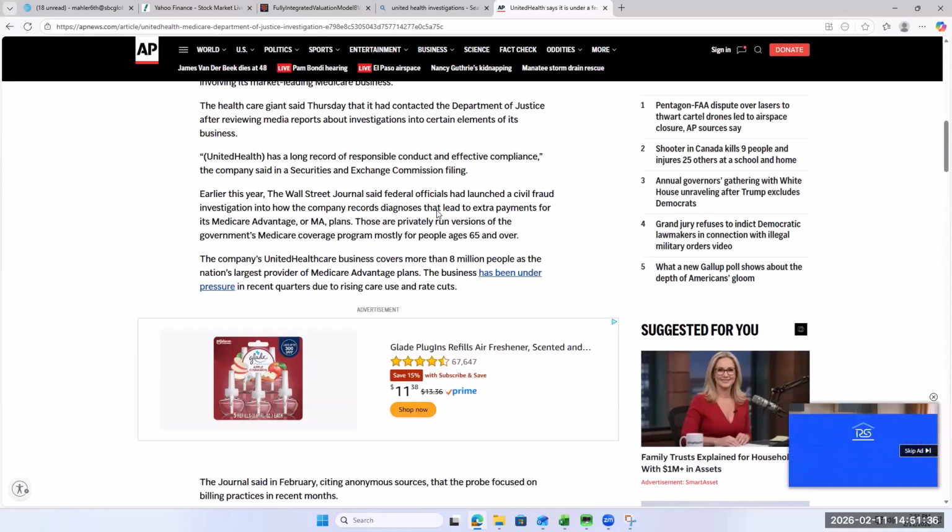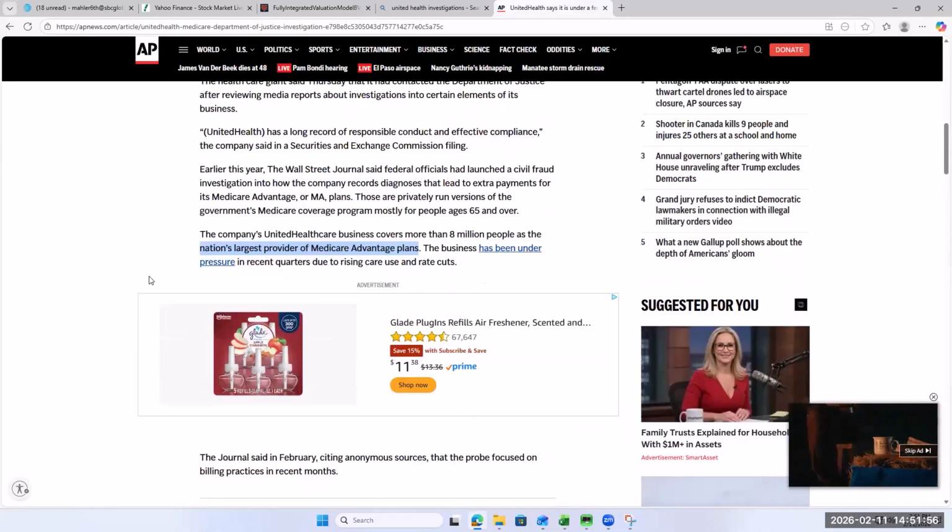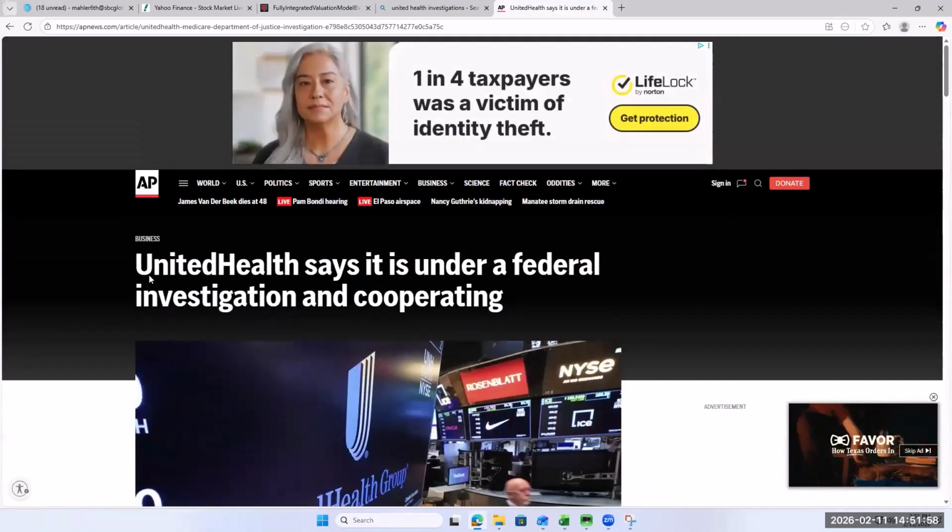There are firms being accused of sending bogus bills to Medicare, and that's not going to be good. And Medicare is a huge part of their business. So yeah, they're under investigation. It covers more than 8 million people, the largest provider of Medicare Advantage plans. So yeah, that's not good.